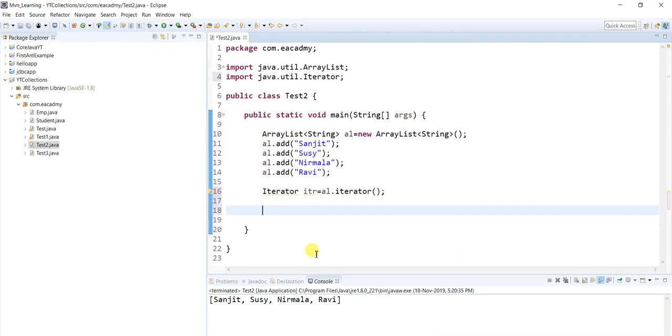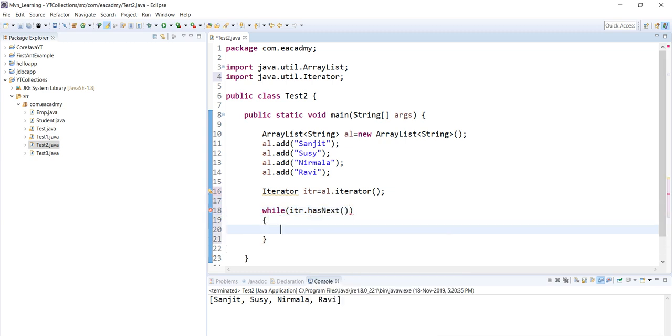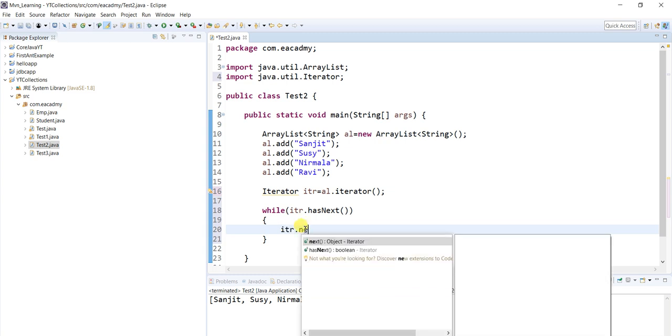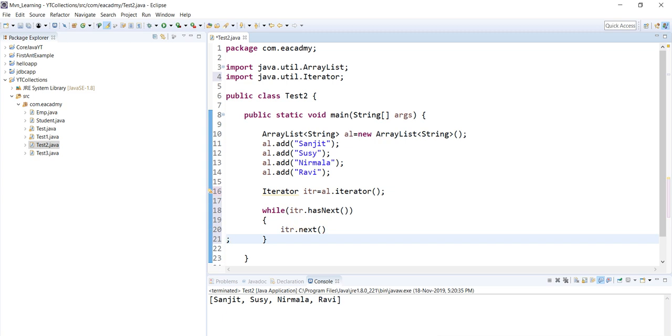So I am going to write while itr dot hasNext, which means this loop will run until there is some element inside the array list, and itr dot next. When you run itr dot next, what will it do? It will return the string objects. First Sanjit will be returned, then Susi, Nirmala, Ravi. So it will return the object.